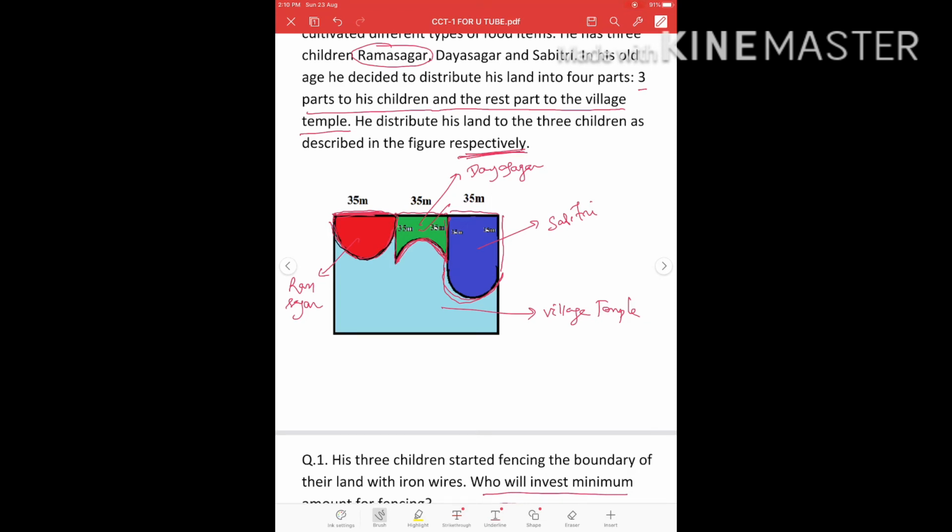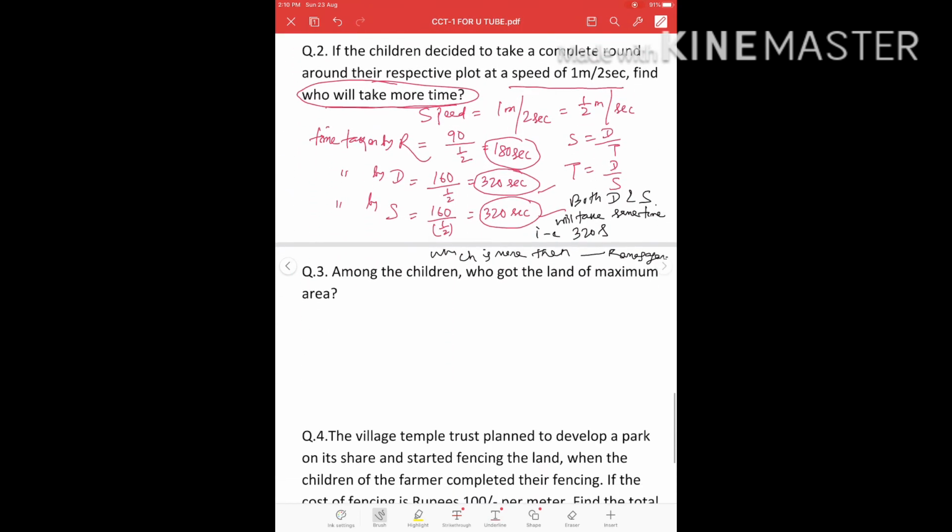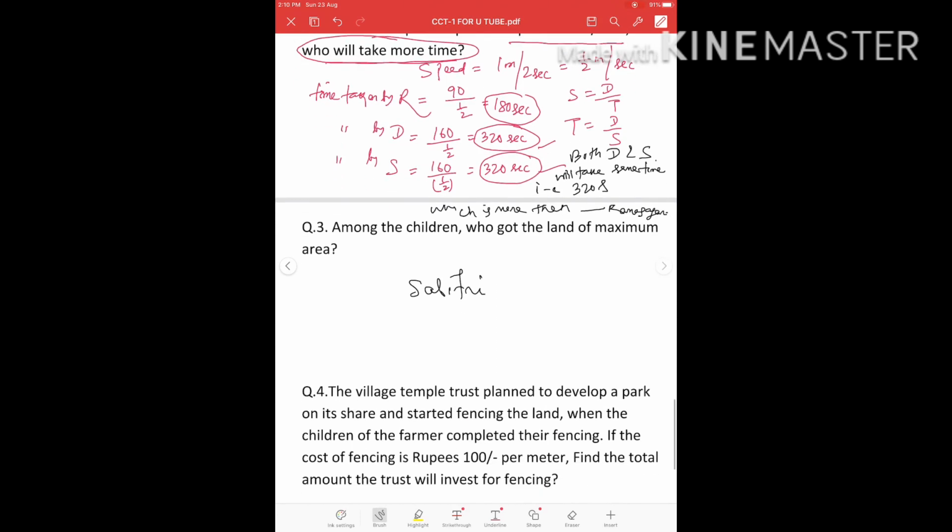For Dayasagar, it is a square where a semicircular part is excluded. For Savitri, it is a square with an additional part of a semicircle. So clearly from these three figures, we can get that Savitri will get more land. So who got the land of maximum area? The answer will be Savitri.